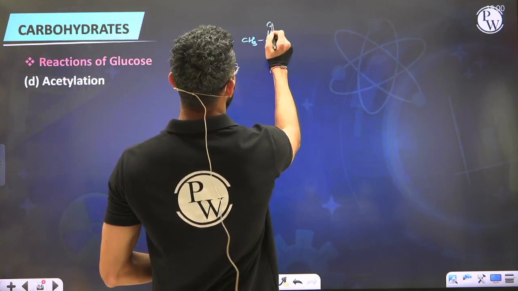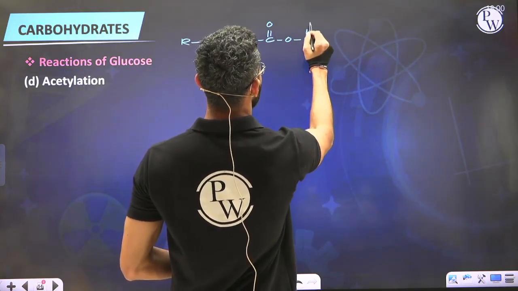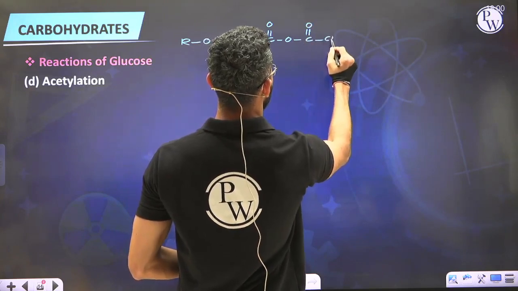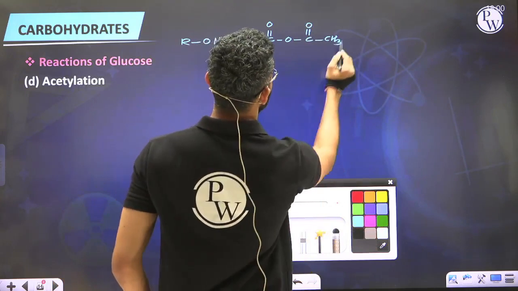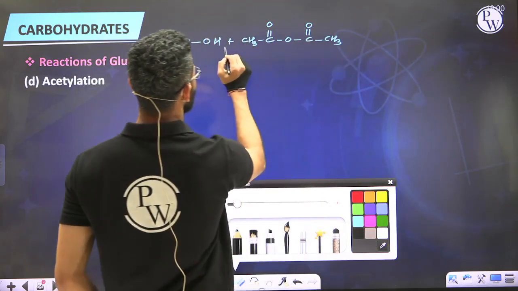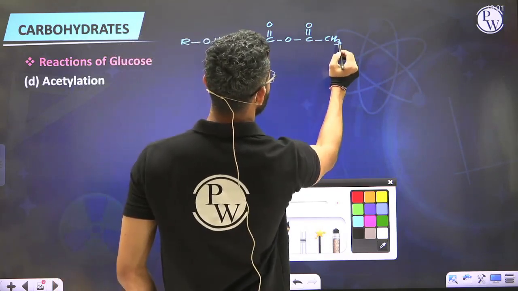So let's say we have got some acid derivative here. And let us say this acetyl group is what we are going to introduce in alcohol by replacing this H. So this H has to be substituted by COCH3.